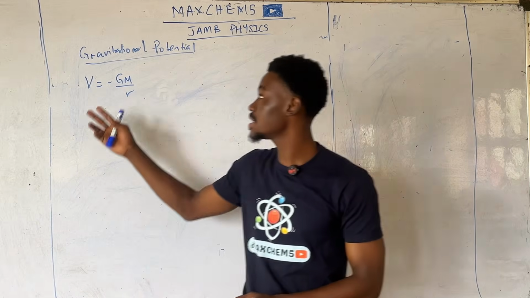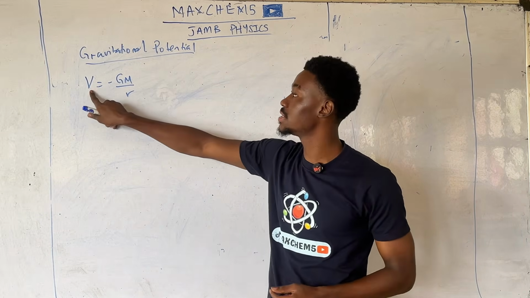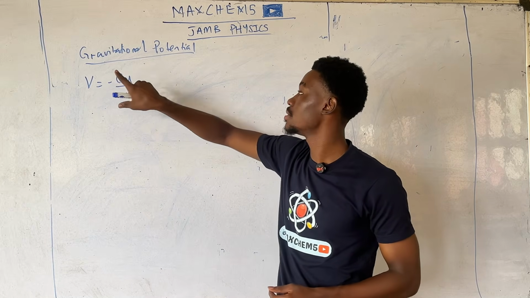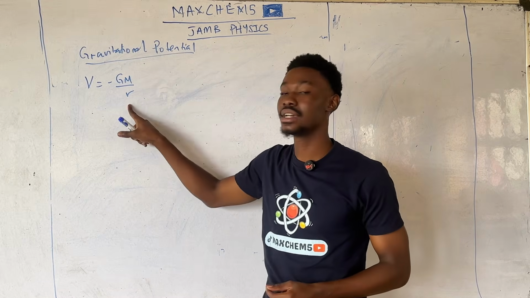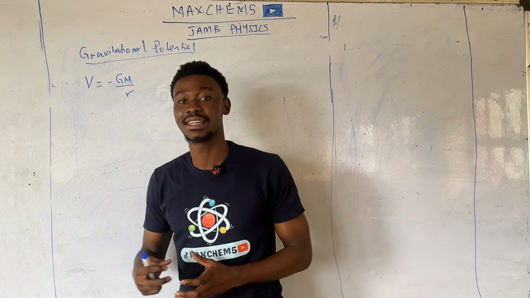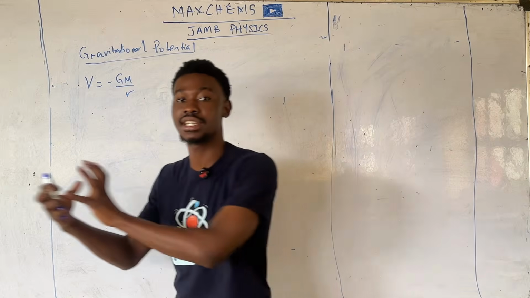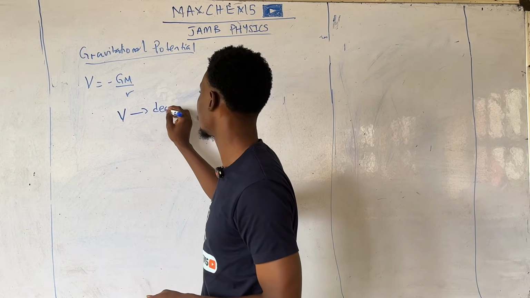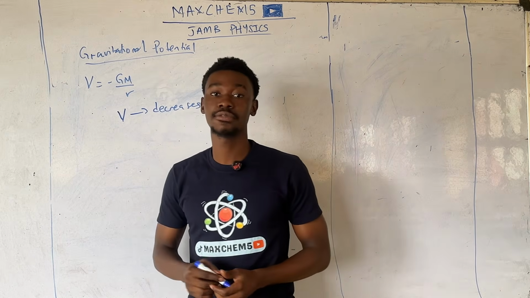Now, you can see the formula here that says the gravitational potential, denoted as V, is equal to minus the universal gravitational constant multiplied by the particular mass in question divided by the distance. The reason why there is a negative sign in the formula is to indicate that as the mass is being moved from a point of infinity towards the Earth, the potential decreases. Hence, the negative sign in the formula.